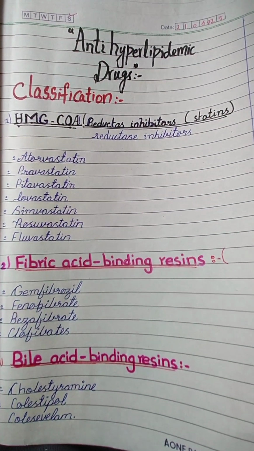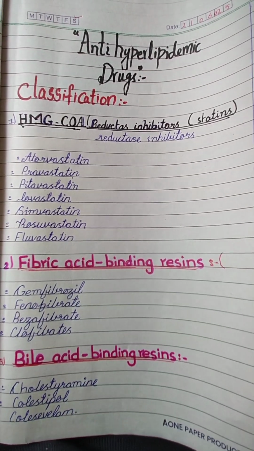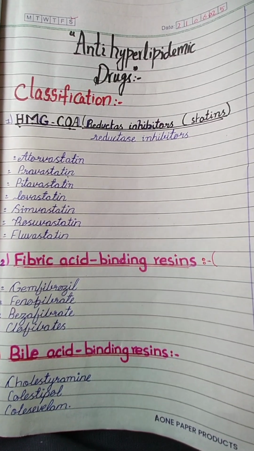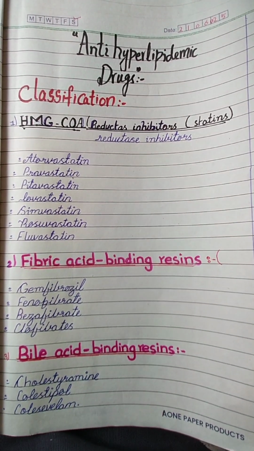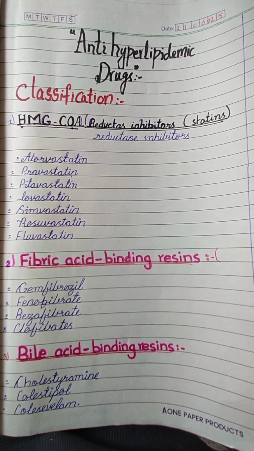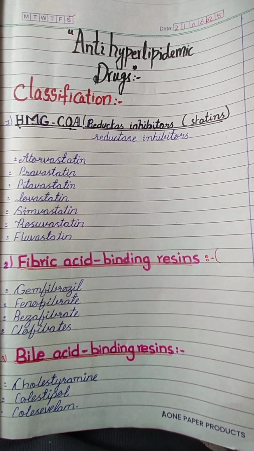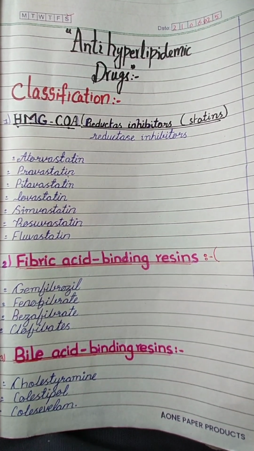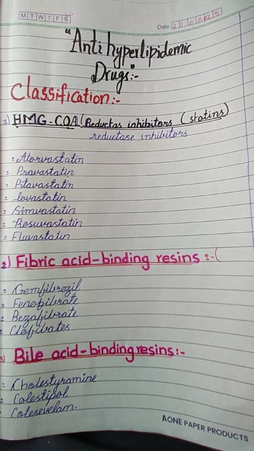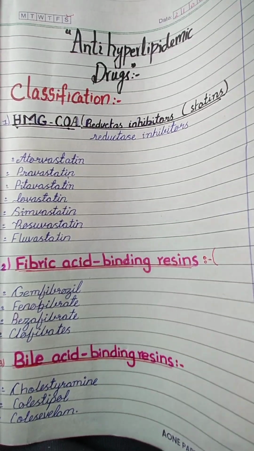The total 7 lipid-lowering classes of drugs are: first, HMG-CoA reductase inhibitors, also known as statins: atorvastatin, pravastatin, pitavastatin, lovastatin, simvastatin, rosuvastatin, and fluvastatin. Next, fibric acid binding resins or fibrates: gemfibrozil, fenofibrate, bezafibrate, and clofibrate. Third one is bile acid binding resin: cholestyramine, colestipol, colesevelam.